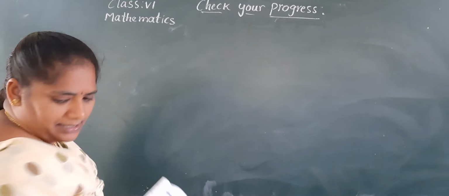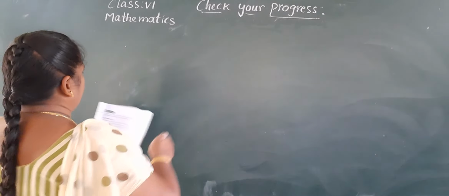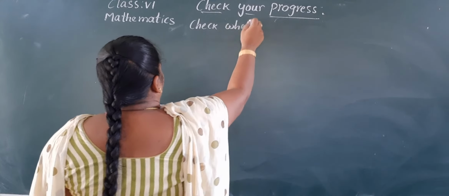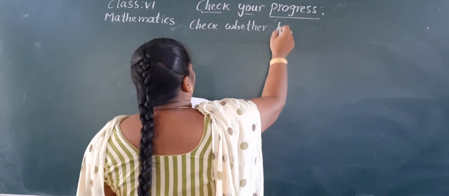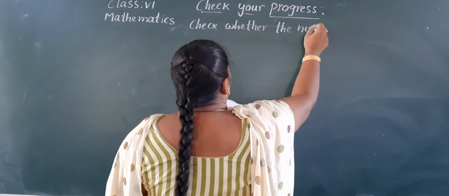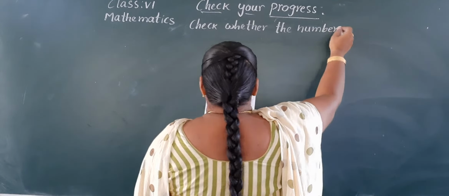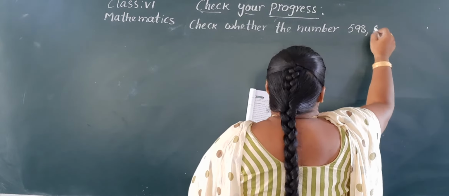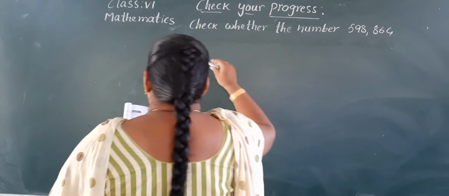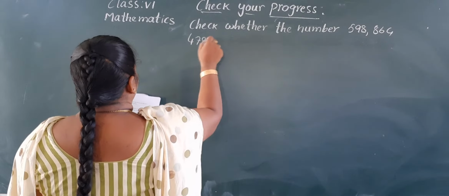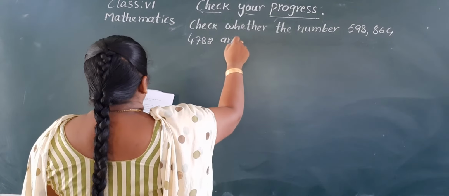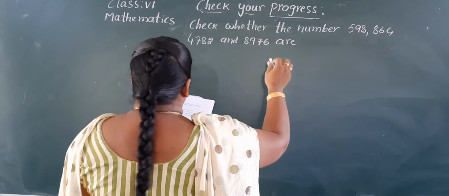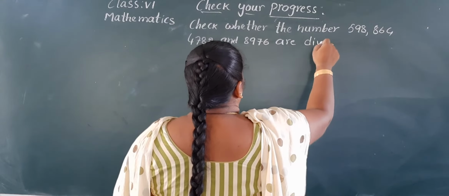Check whether the numbers 598, 864, 4,782 and 8,976 are divisible by 4.